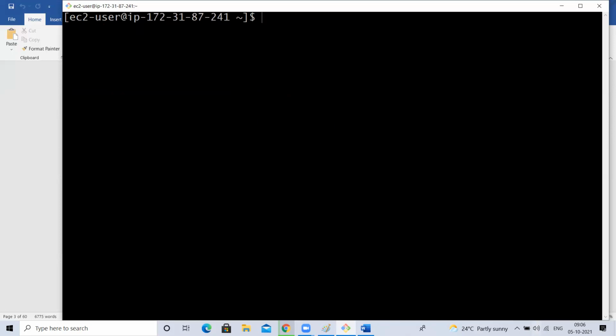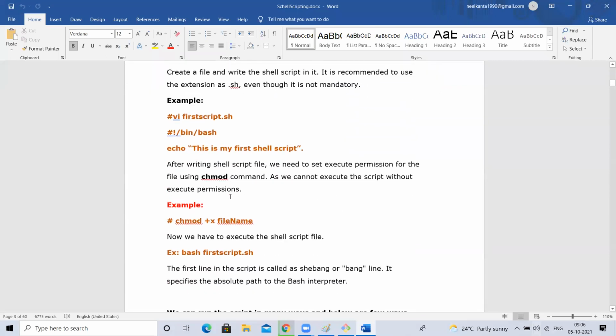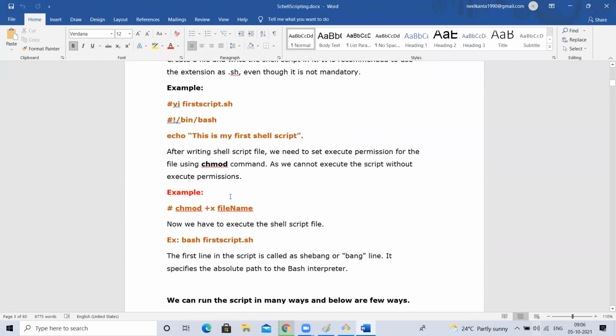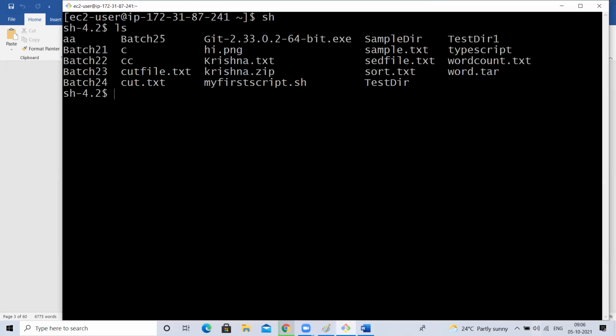Okay. Next. Using that SHELL variable, I'm changing my default shell permanently. I don't want to do that. I just want to change it temporarily, just by typing that shell name. See, it came here. It means it went from bash shell into sh shell. You can type some commands.